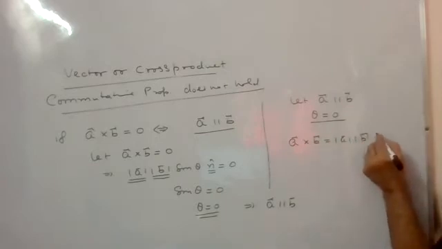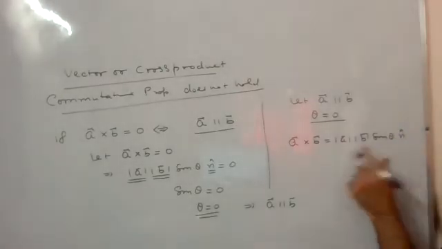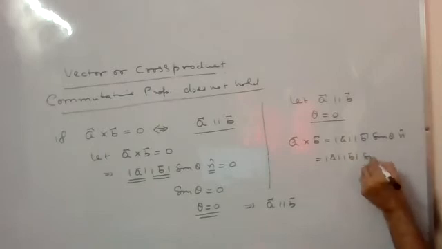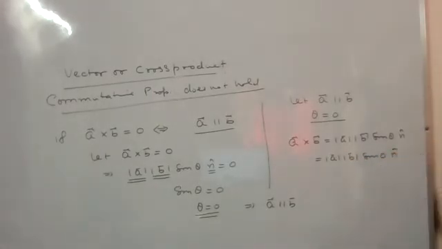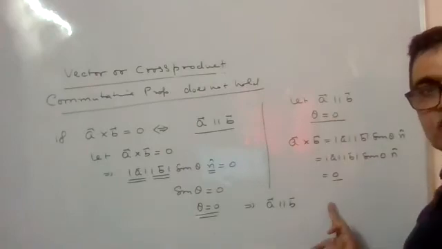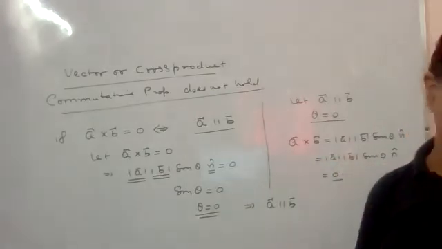Magnitude A, magnitude B, sine theta n cap. Theta in this case is 0, so magnitude A, magnitude B, sine 0 n cap, which will make this result 0. So if theta is 0, the vectors are parallel; if vectors are parallel, then cross product is 0. Here, cross product 0 means the vectors are parallel.